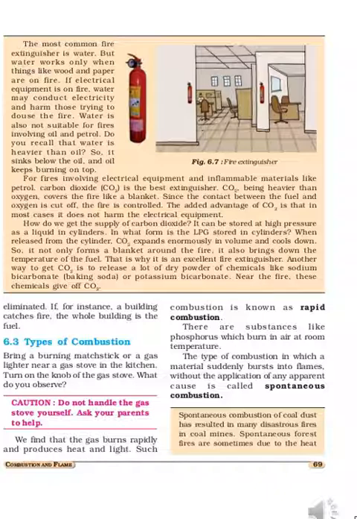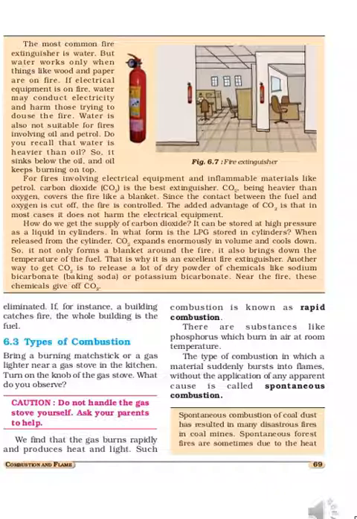The next type is spontaneous combustion. The type of combustion in which a material suddenly bursts into flames without the application of any apparent cause is called spontaneous combustion. The best example is coal dust. Coal dust is formed in the coal mines.